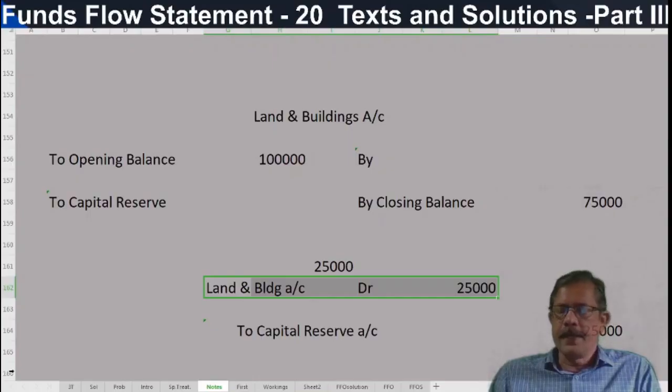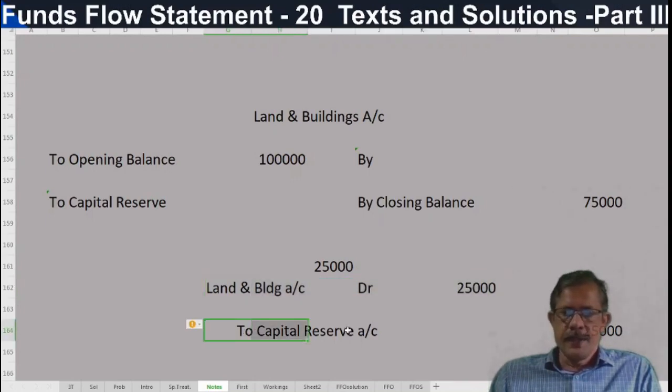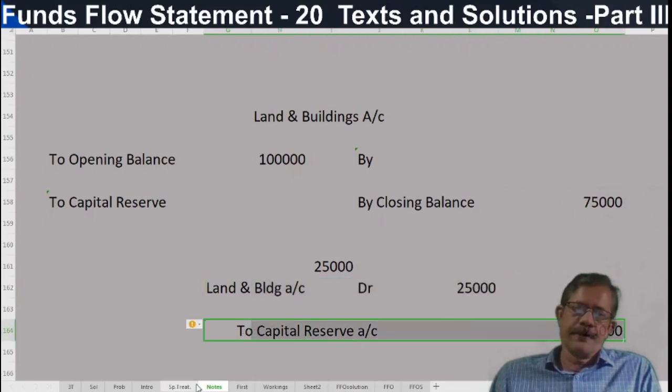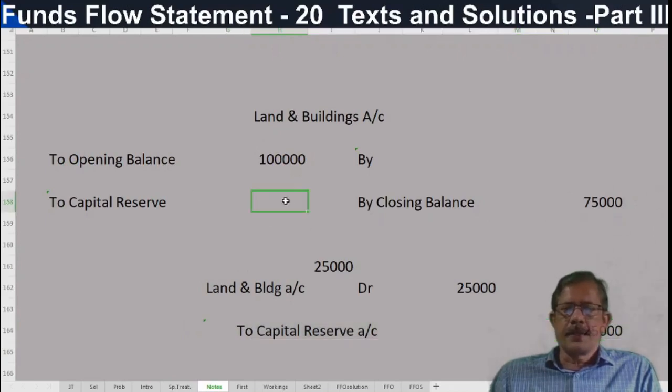So the debit would be 25,000, land and buildings. Correct? So what is the entry? Land and buildings account debtor 25,000 to capital reserve account 25,000. We have to post this amount in the land and buildings account, 25,000.